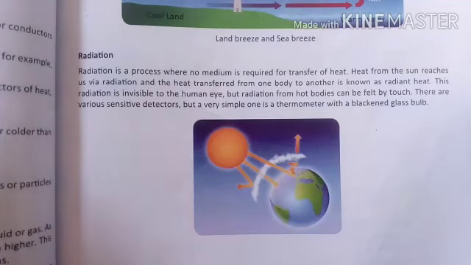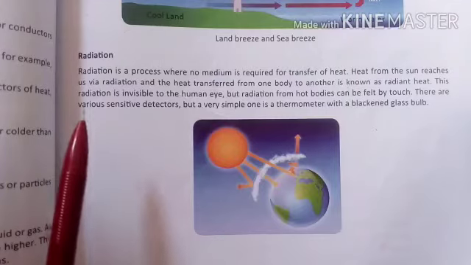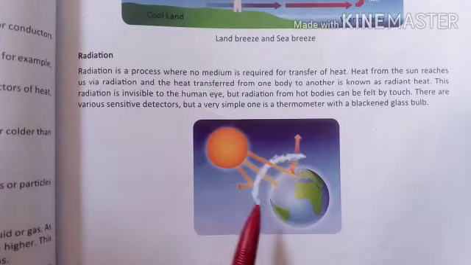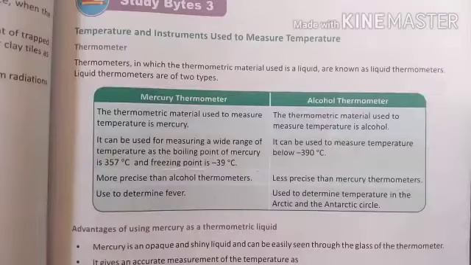So in the last video of the chapter Heat, we discussed radiation. How radiation works, we discussed with the example of the sun and the earth: how sunlight reaches the earth because of radiation only. Now we are moving to another part: how we measure temperature. As we have already discussed, for measuring temperature we can use the thermometer.